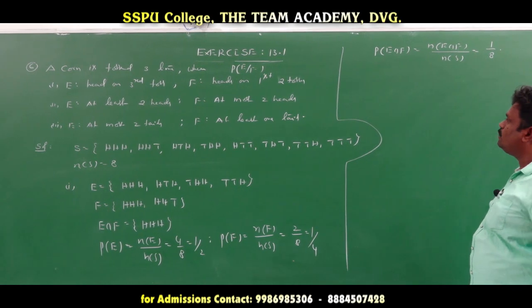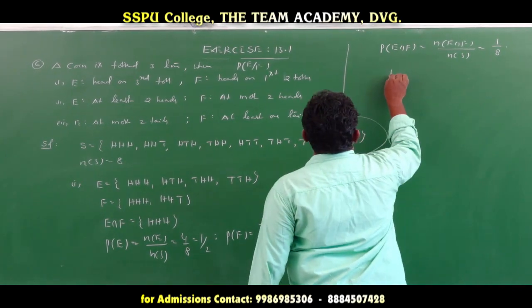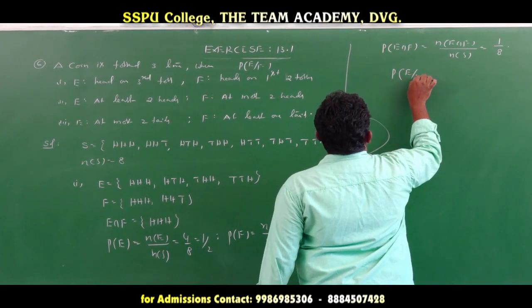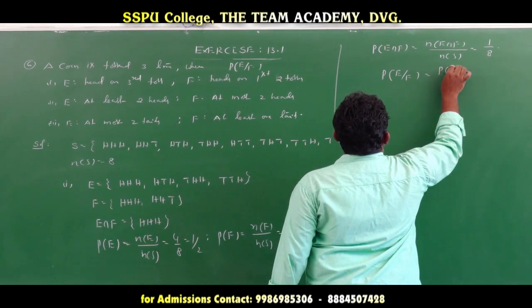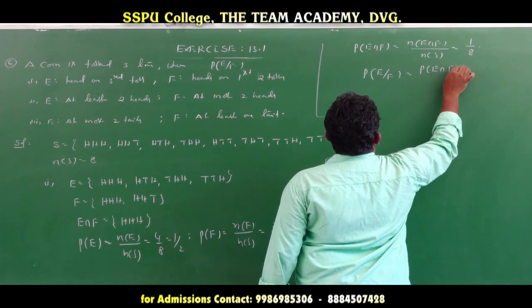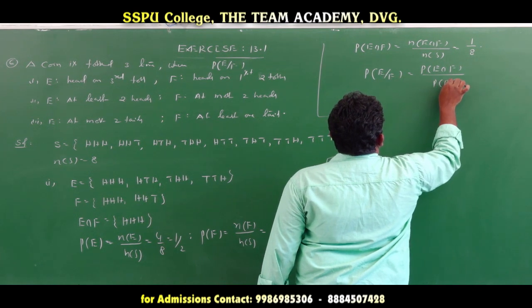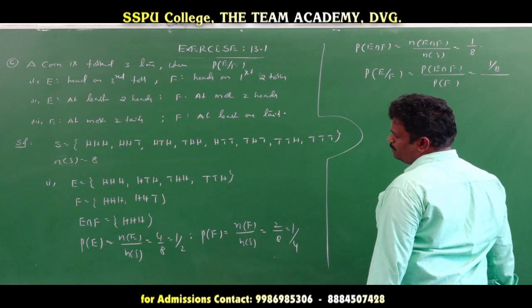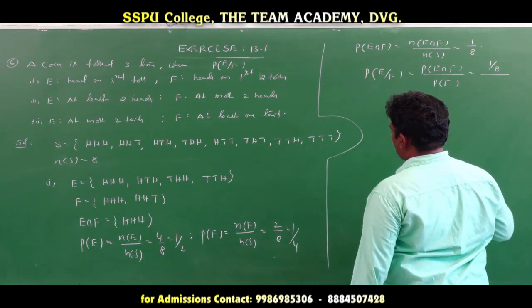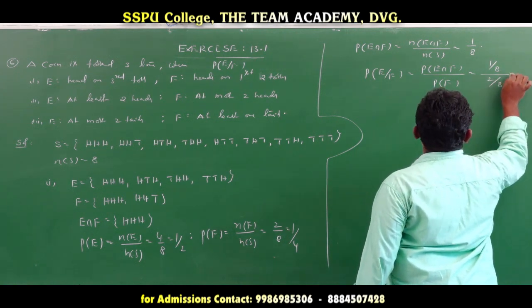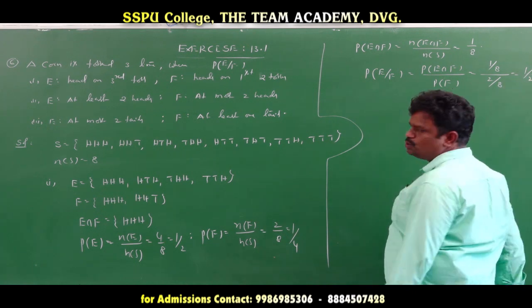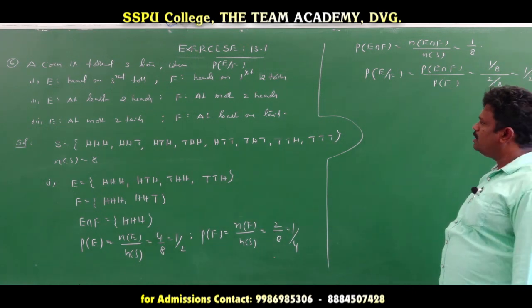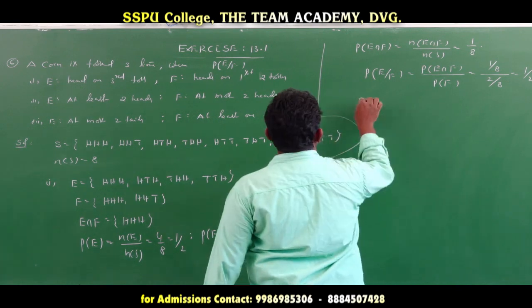Now what we find here is probability of E given F, which is equal to probability of E intersection F by probability of F. That is 1 by 8 over probability of F, which is 2 by 8. After cancellation, we get the value 1 by 2. And the second case is given: at least 2 heads.